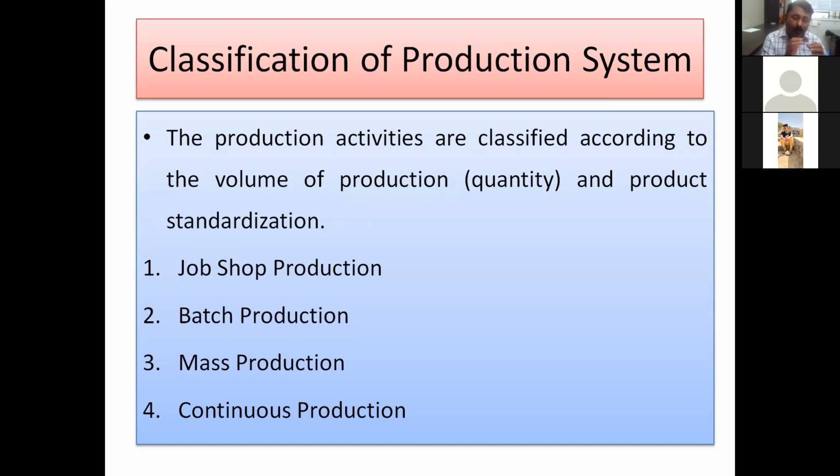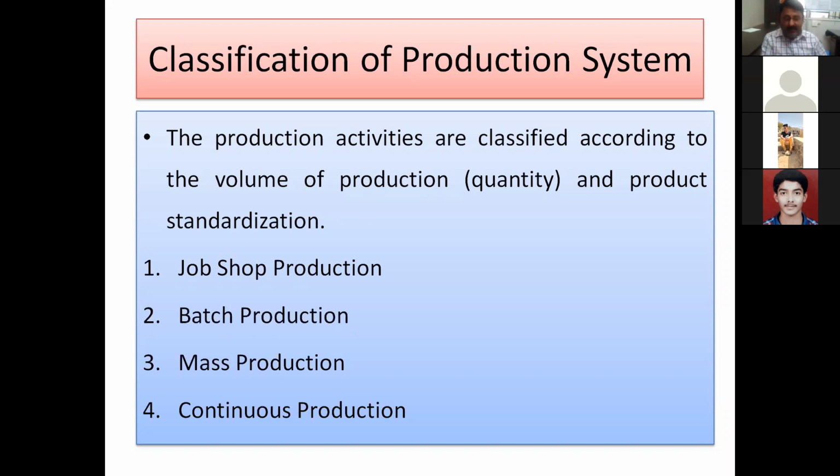According to the volume of production and standardization of product, these systems are classified: job order production first, then batch production, then mass production, and continuous production. These are the four different production systems. So let us go one by one.